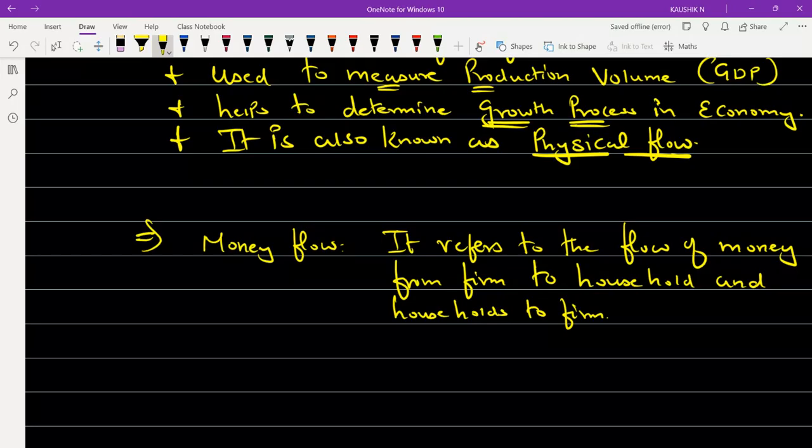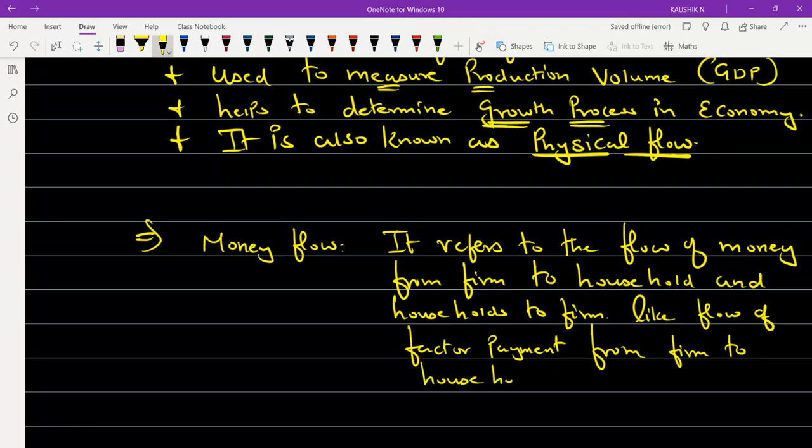It is like a flow of factor payment from firm to household, and the flow of consumption expenditure.